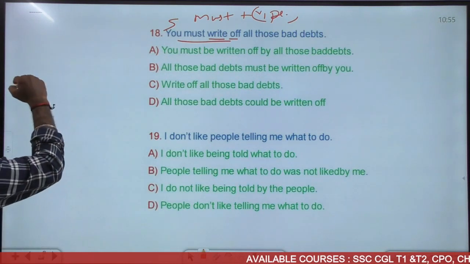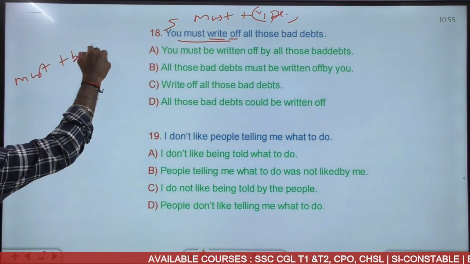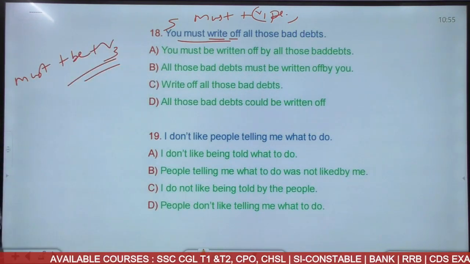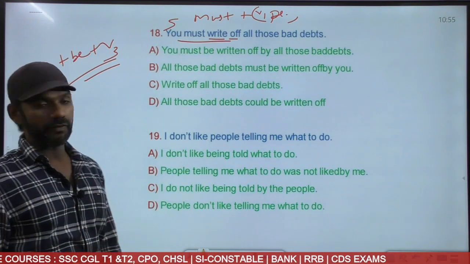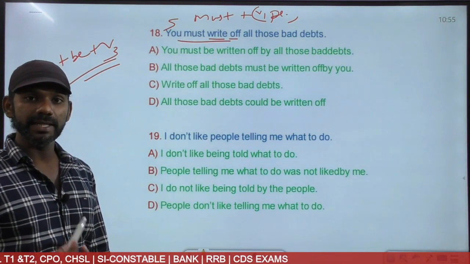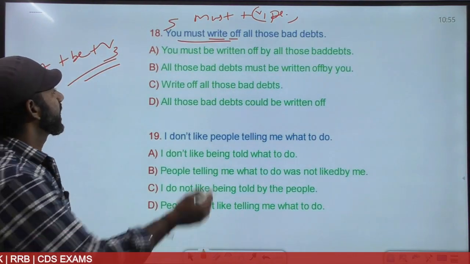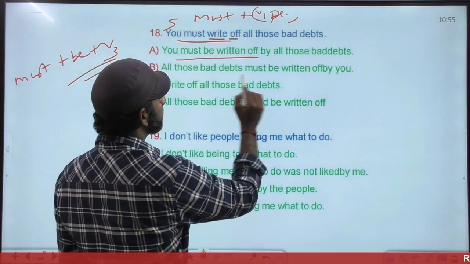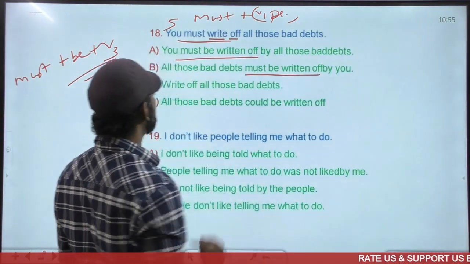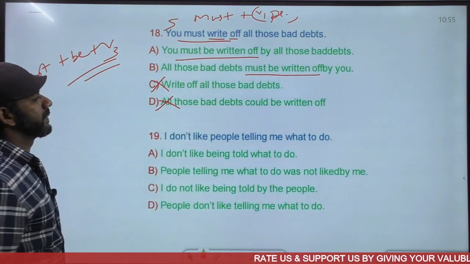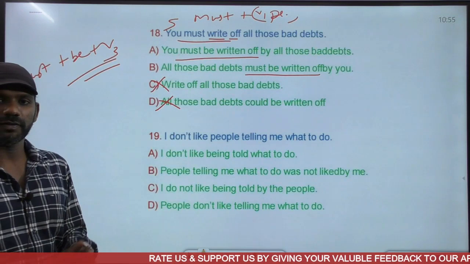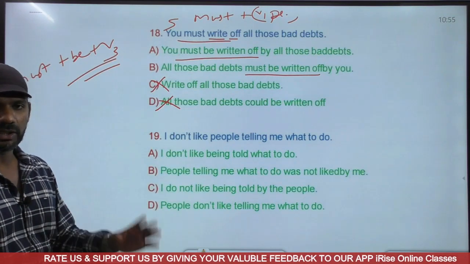In the passive voice, it becomes must plus B plus V3. So must write off changes to must be written off. Now we'll see in how many options we have must be written off. In option A we have must be written off. In option B also we have must be written off. C and D are eliminated, because must be written off is not mentioned in C and D. Gone.